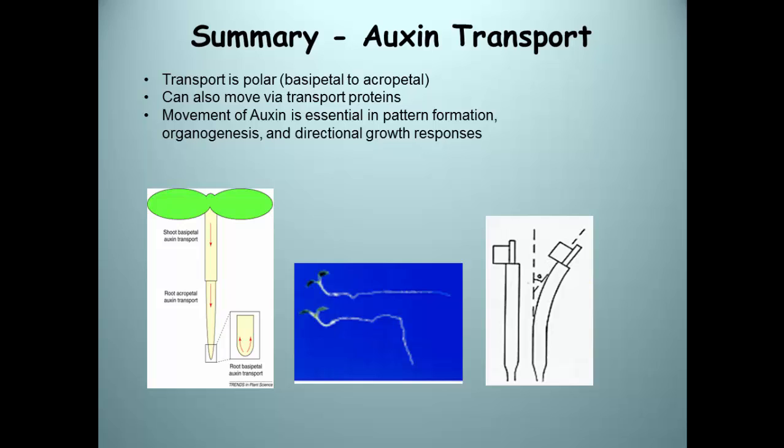So, to summarize. Transport of auxin is polar, from basipetal to acropetal, but auxin can also move via transport proteins. Movement of auxin is essential in pattern formation, organogenesis, and directional growth responses.